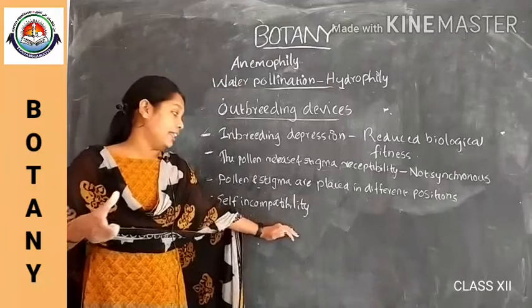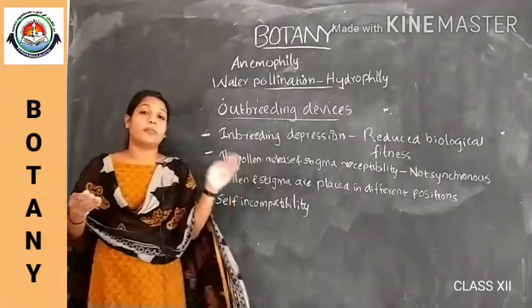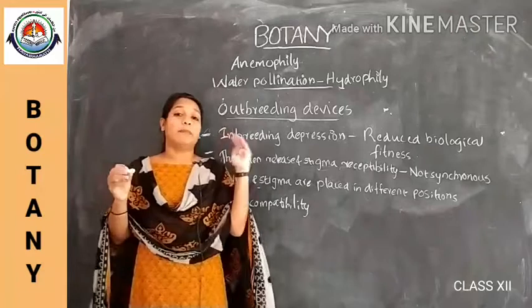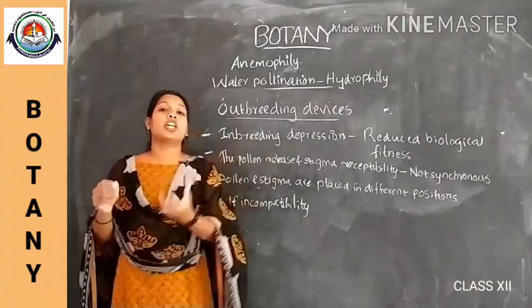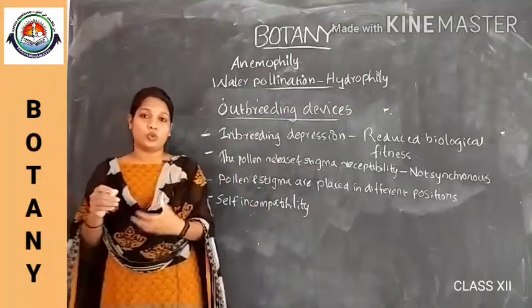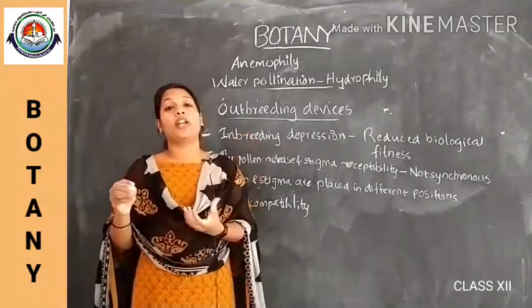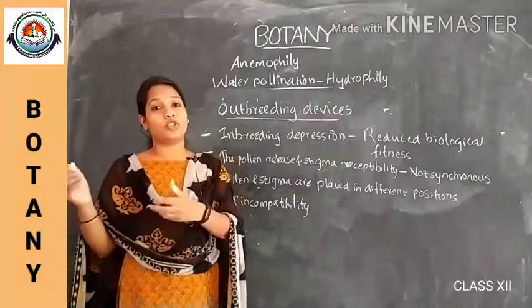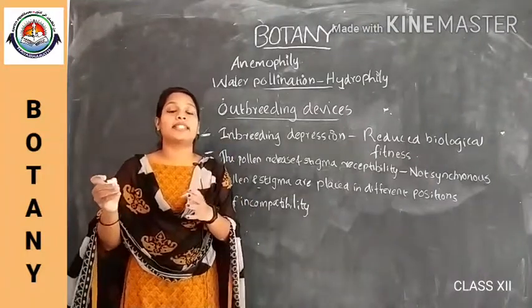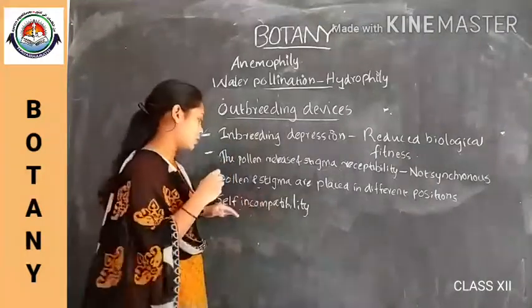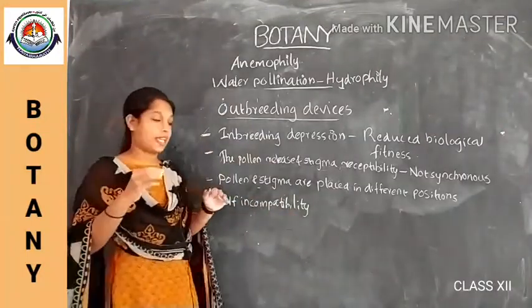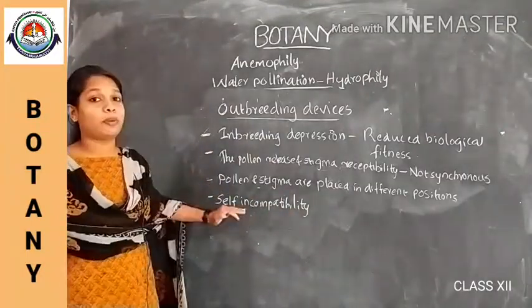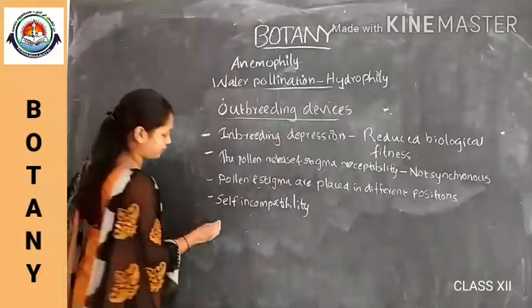I repeat, it is the process of preventing self-pollination by preventing the germination of pollen grains and the growth of the pollen tube for carrying out the fertilization of the ovule. That is the process of self-incompatibility in plants. Okay, that is also a method to prevent self-pollination.